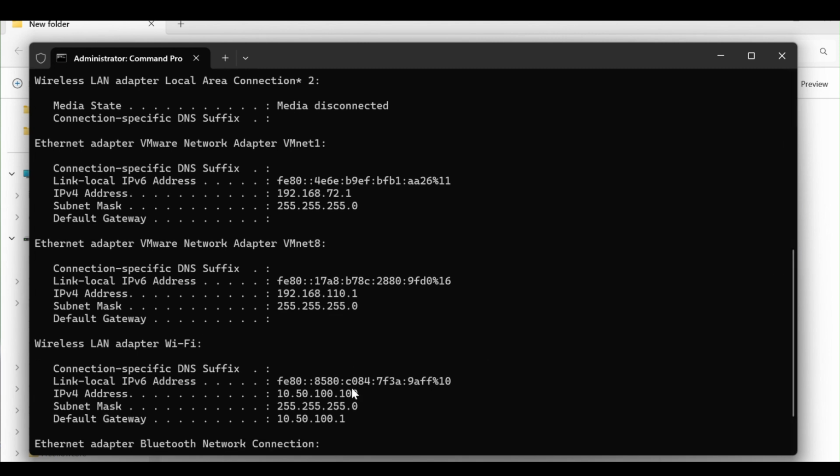Give this one my local network 10 Wi-Fi adapter IP. Here it is.